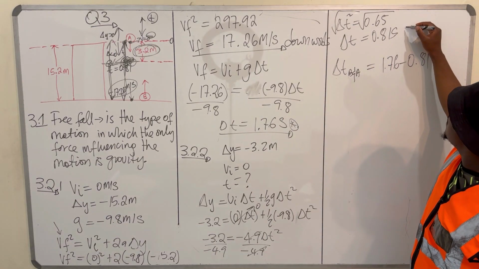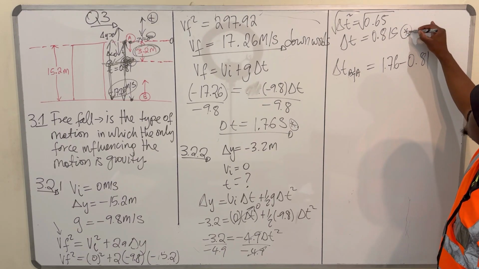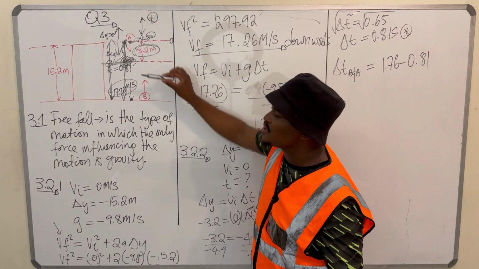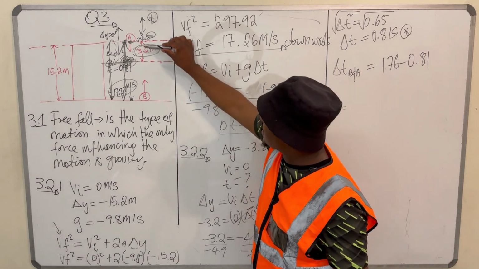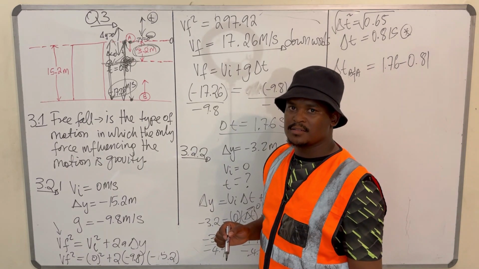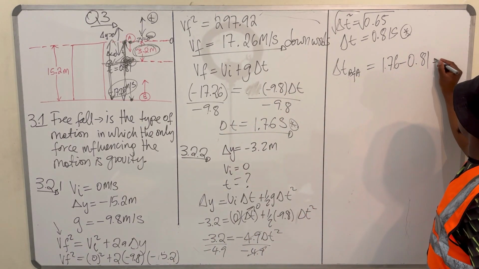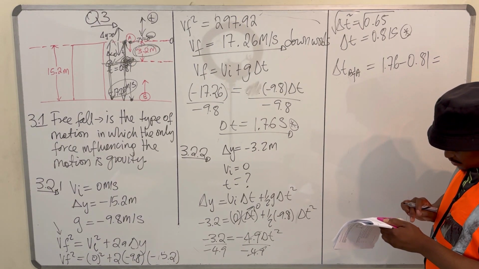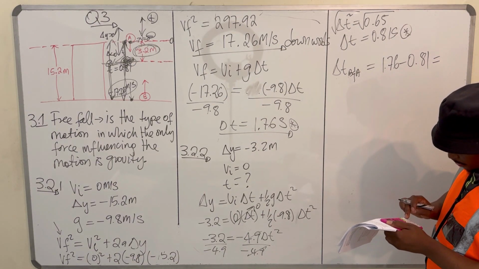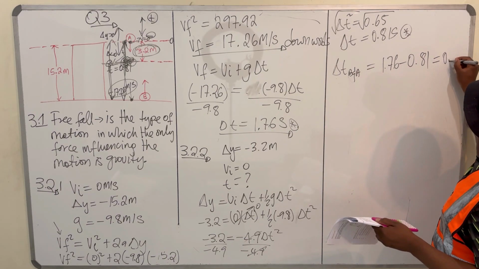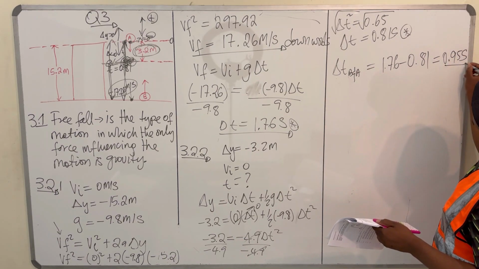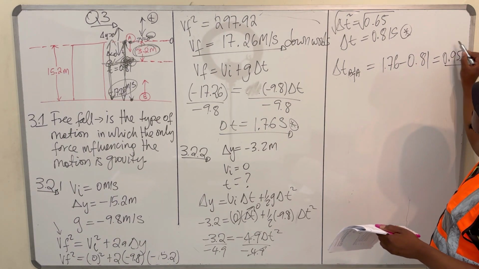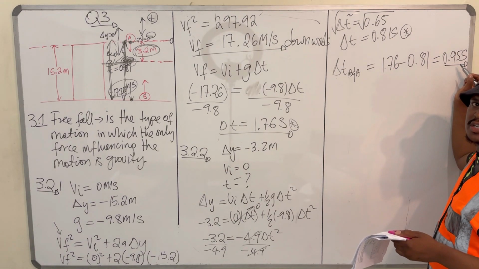But on its own, ball A only traveled 0.81 seconds, which is from the top of the building to travel that 3.2 meters. So this time that you'll get here, the answer to this, which is 1.76 minus 0.81, which is 0.95 seconds. This is the time at which both balls were in motion. This is the time for both ball A and B in which they were in motion.